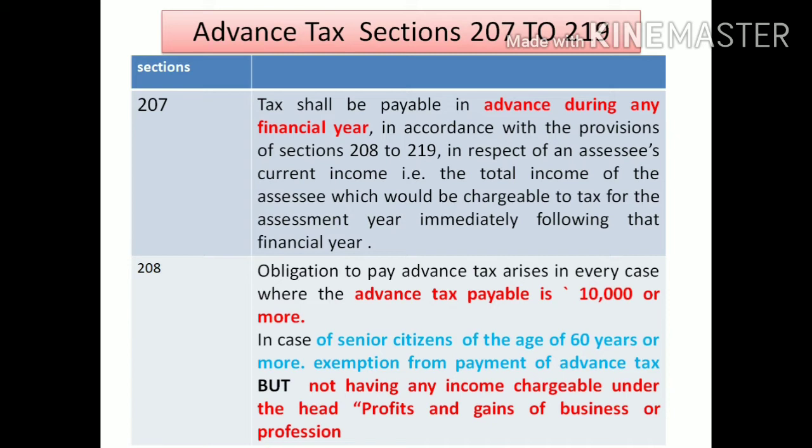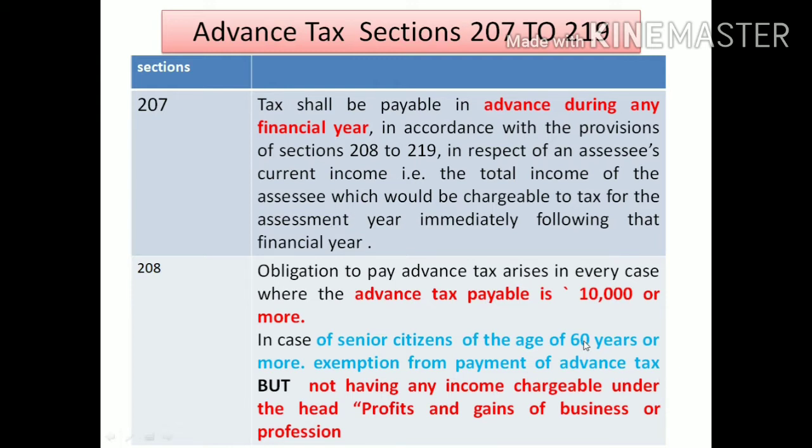The time of payment of advance tax is based on two things: the actual income received in that particular previous year, or the estimated income in that particular year. Considering both, we estimate the tax liability. If the tax liability is equal or more than 10,000, then only you come under the advance tax provisions.